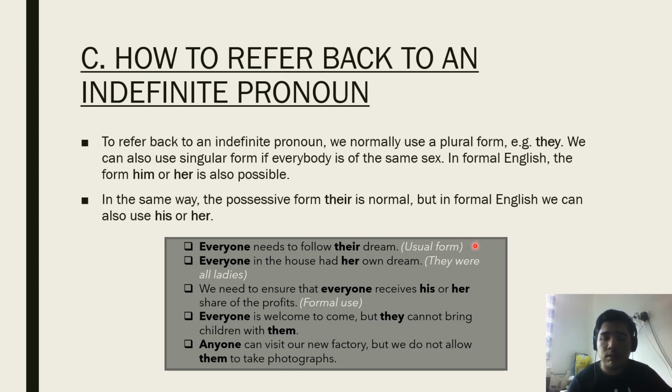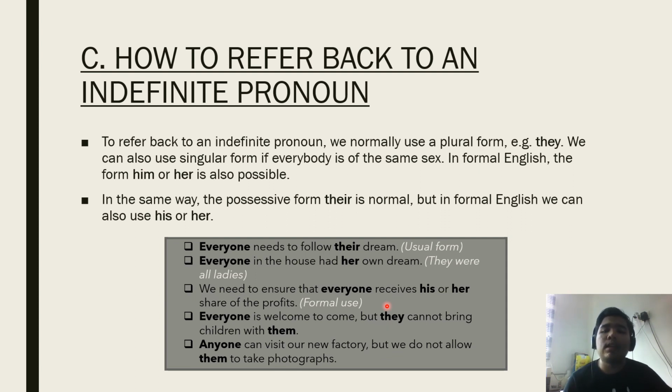For example, everyone needs to follow their dream. This is one of the examples for usual form. Everyone in the house had her own dream, meaning that this is in the same sex. They were all ladies. Next is we need to ensure that everyone receives his or her share of the profits. This is the example for formal use.